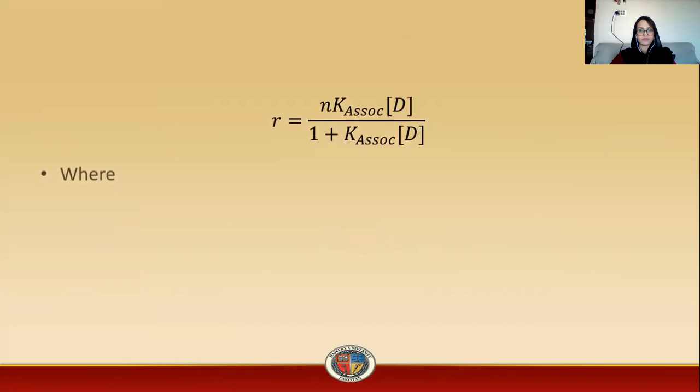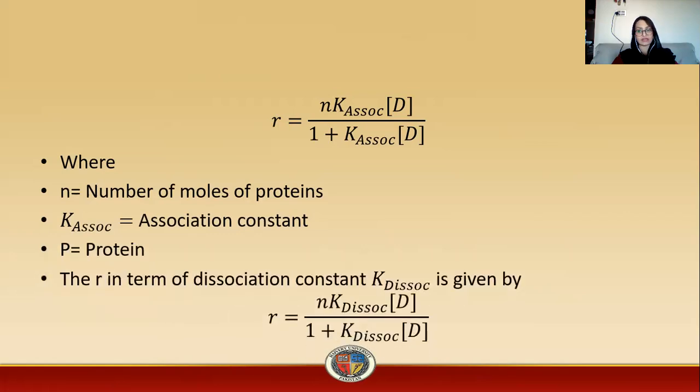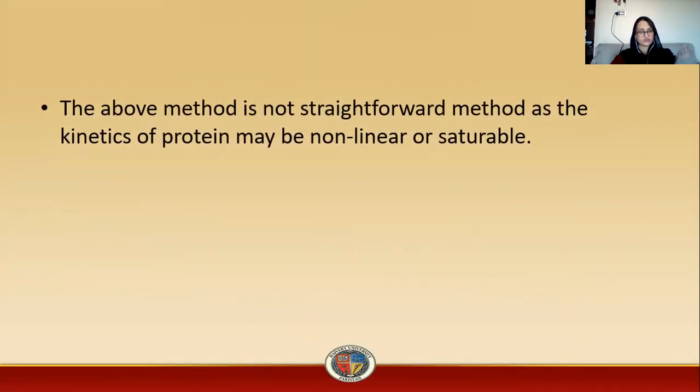So from this equation we can conclude that R is equal to N K association D divided by 1 plus K association D, where N is the mole of proteins and K association is the association constant, P is the protein. And R in terms of dissociation constant will be given by N K dissociation into drug divided by 1 plus K dissociation into drug. So this is the expression for this equation.